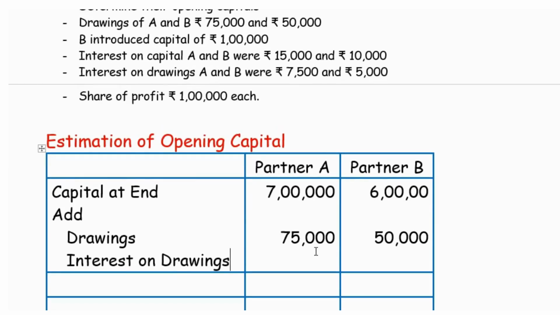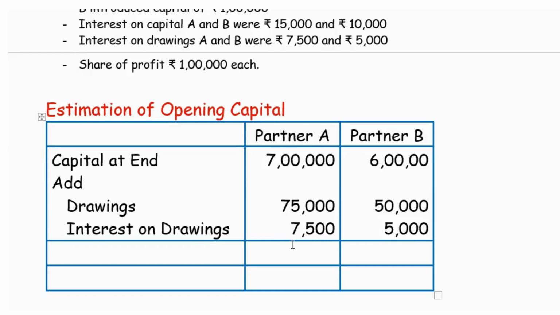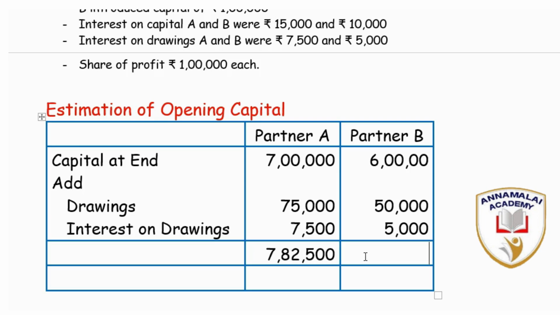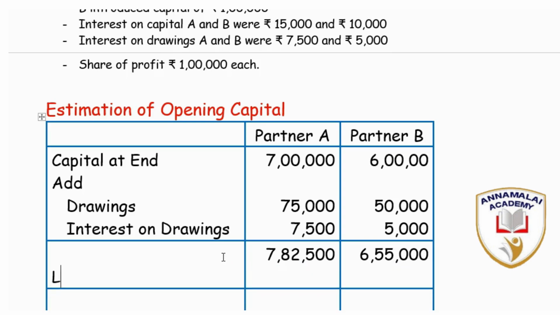For partner A, it is 7,500. The drawings, you recall the situation of ice cream for your personal use. For B this is 5,000 and you add it. It is 7,82,500. It is 6,55,000. From this, you deduct the additional capital.